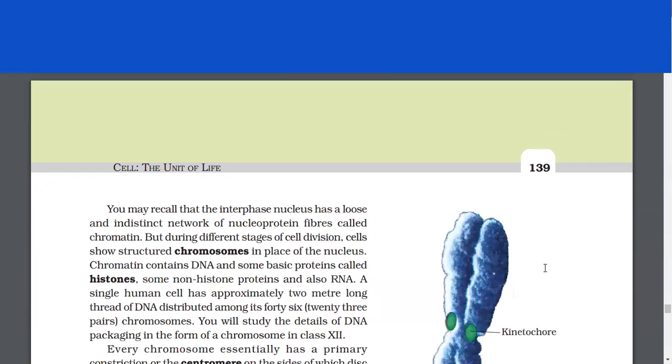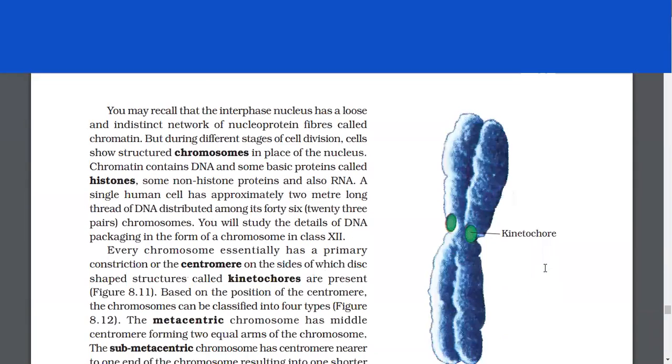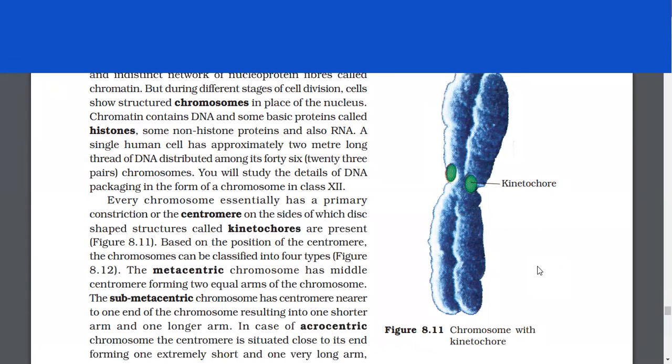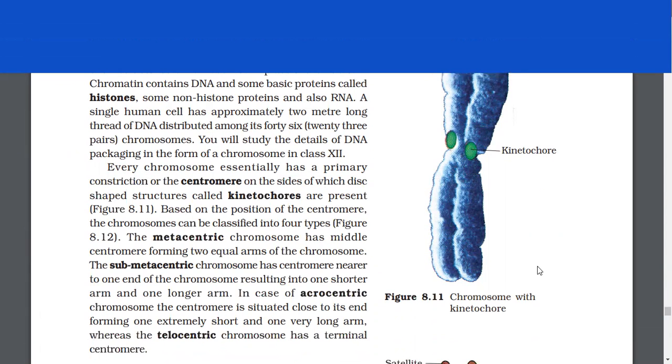You may recall that the interphase nucleus has a loose and indistinct network of nucleoprotein fibers called chromatin. But during different stages of cell division, cells show structured chromosomes in place of the nucleus. Chromatin contains DNA and some basic proteins called histones, some non-histone proteins, and also RNA. A single human cell has approximately 2-meter long thread of DNA distributed among its 46 chromosomes. You will study the details of DNA packaging in the form of a chromosome in class 12.